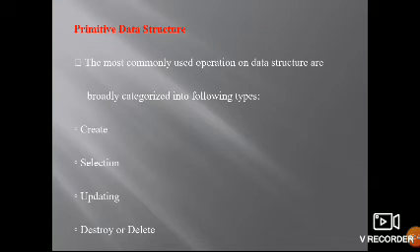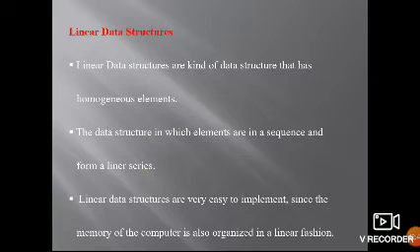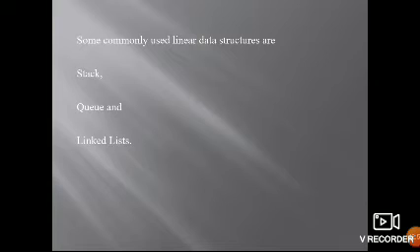So these are the examples of non-primitive, linear. The commonly used ones are stacks, queues, linked lists. These are the three examples you can take.